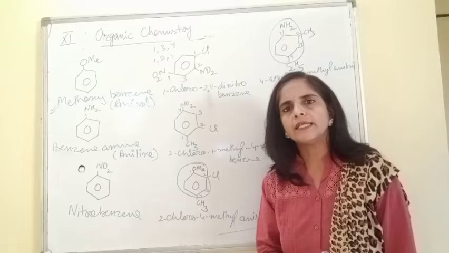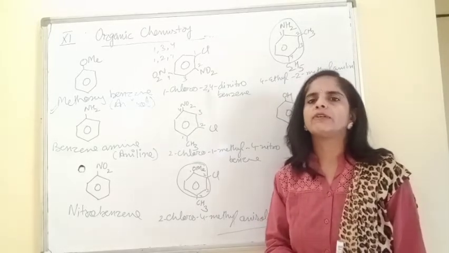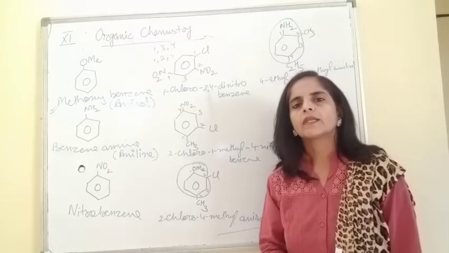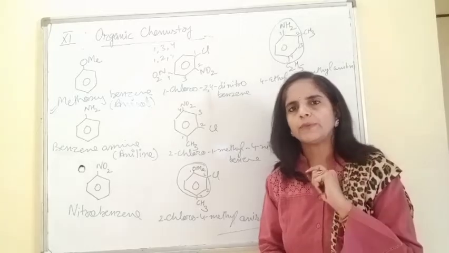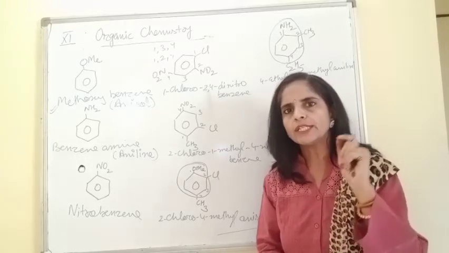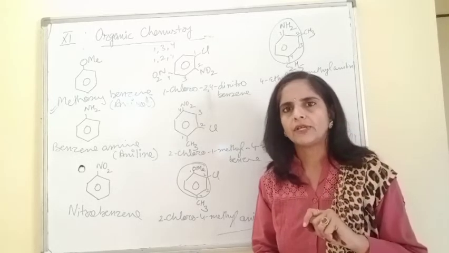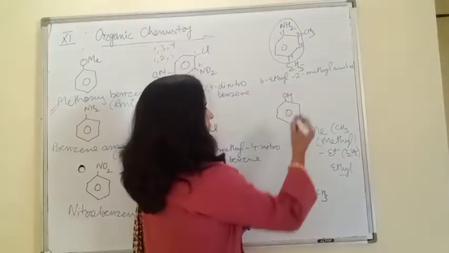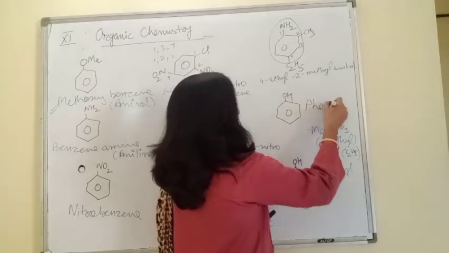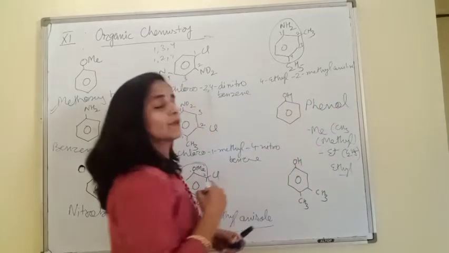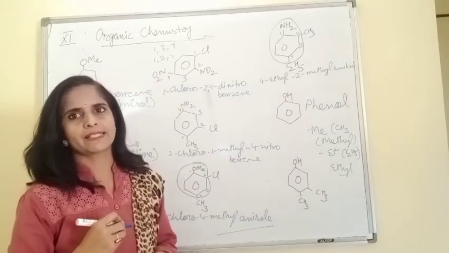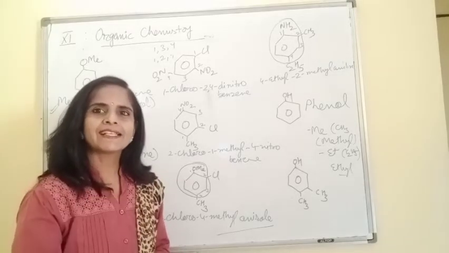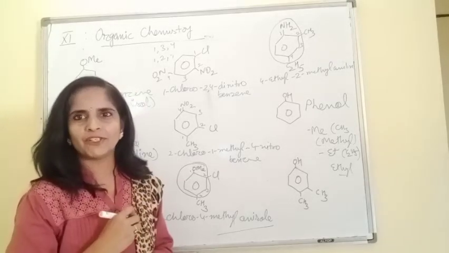But in benzene or aromatic compounds, we will not follow this rule. Because according to IUPAC, whenever OH group is present on benzene ring, this compound is named as phenol. What do we call it? Phenol. This is phenol.